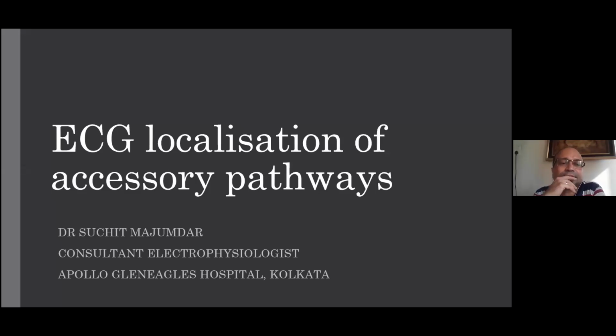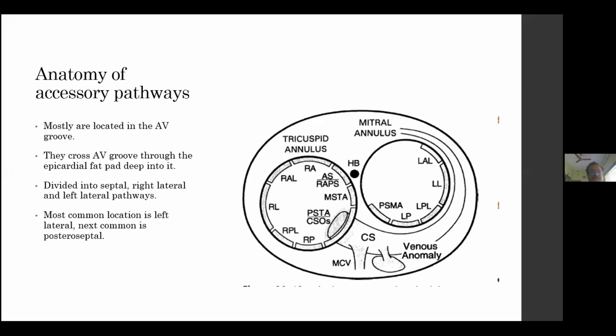Okay, thank you, sir. If we see the anatomy of the accessory pathways, these are nothing but a connection between the atrial and the ventricular tissue, and usually they have the properties of atrial tissue. These connections occur mostly in the AV groove, and they cross through the epicardial fat pad, usually deep inside the fat pad.